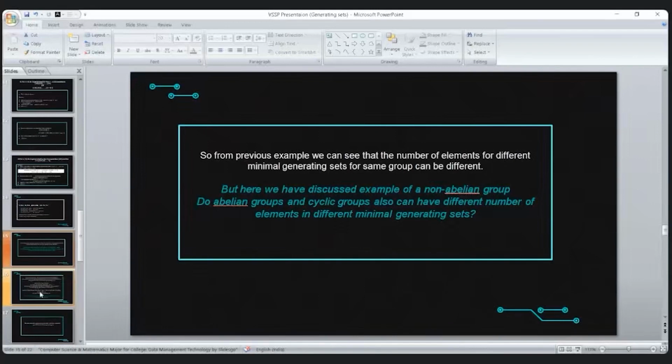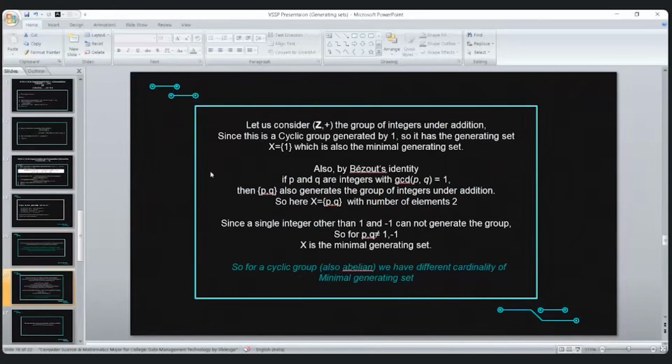I have talked about the set of all integers under addition, which is a cyclic group, which can be generated by a single element 1. But we have Bezout's identity. By Bezout's identity, we know that the set of all integers can be written as the linear combination of two co-prime integers.